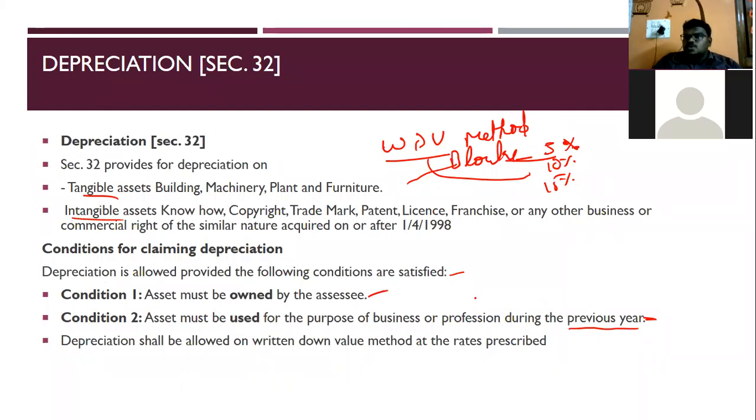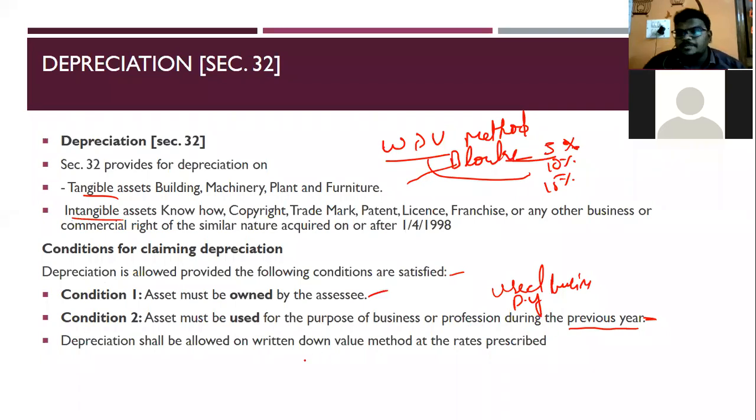The asset, whatever you are using, it should be used in your business in the previous year. Then only it will be admissible, then only you can calculate depreciation, or else you can't claim depreciation. If you have purchased the asset but you have not used it in your business, then you can't claim any depreciation, because you need to satisfy this condition. These two conditions are very important: the asset must be owned by the assessee, and the asset must be used for the purpose of business or profession during the previous year.